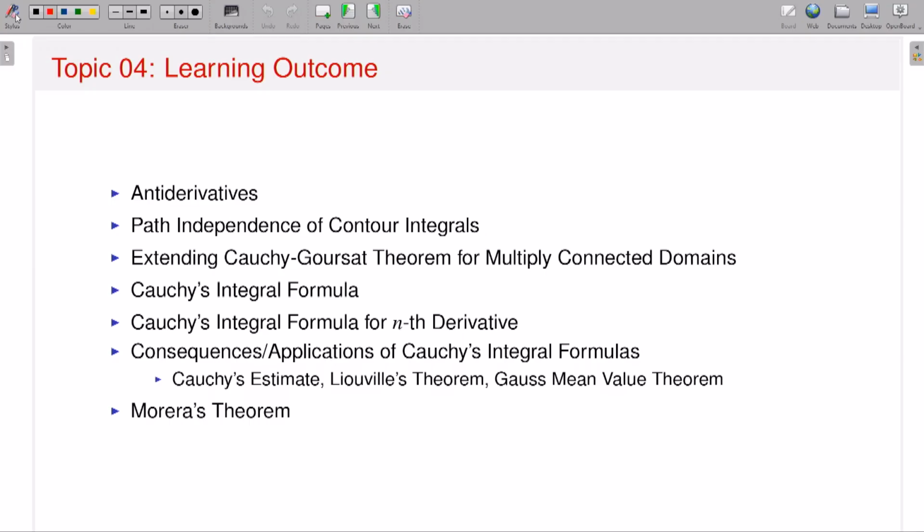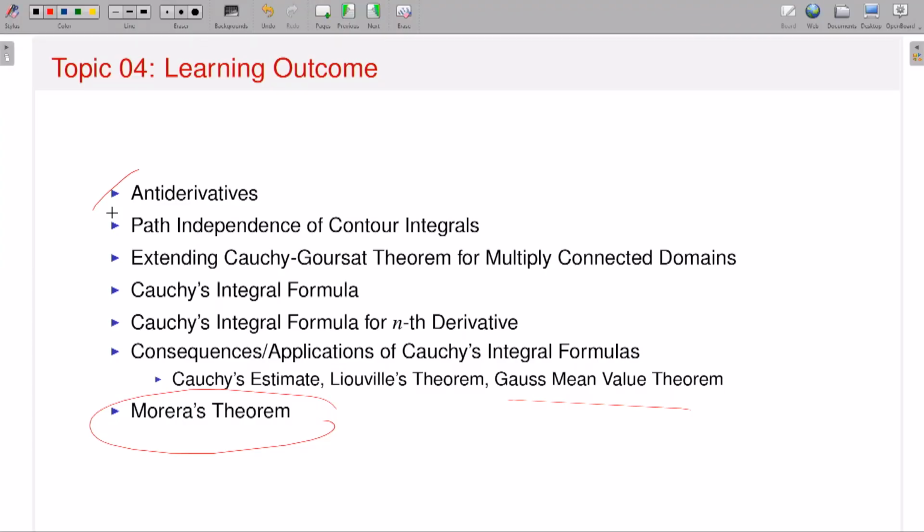This is the set of concepts I would like to discuss in week 4, but maybe not all, maybe most of them. Maybe Morera's theorem, or maybe the Gauss mean value theorem, I'll discuss in week 5. But in week 4 I'll start with antiderivatives, then path independence, then the Cauchy-Goursat theorem, which of course I have discussed for simply connected domains, then the statement for multiply connected domains.